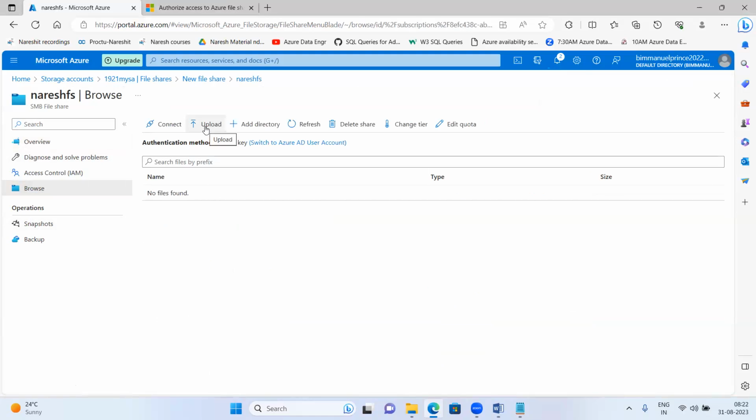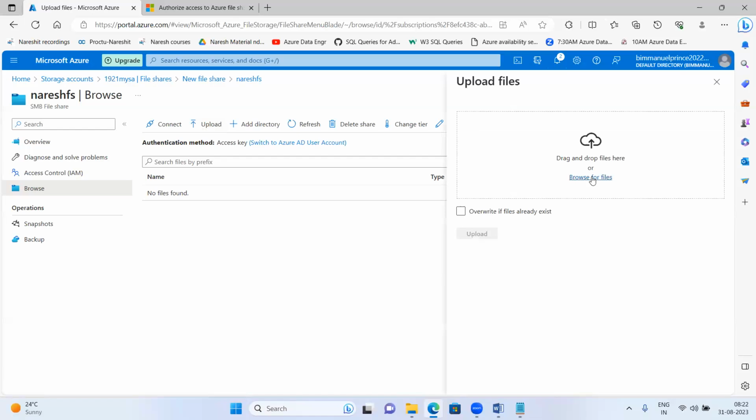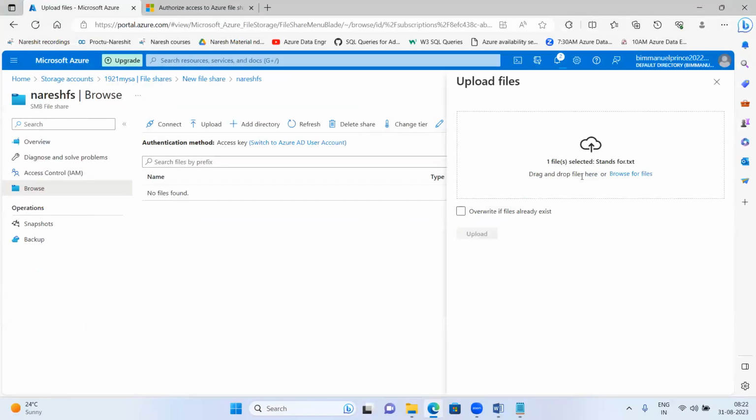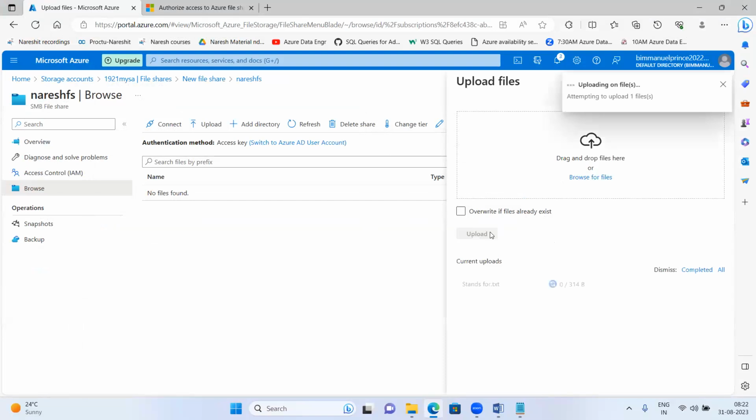Say upload. So what you are doing here, you are uploading a file from your laptop to your file share cloud storage service. Click on browse, say upload. Click on browse for file. Let us take, I want to upload this file. Okay, this I have selected. The file has been added here. Then click on upload. That's it.